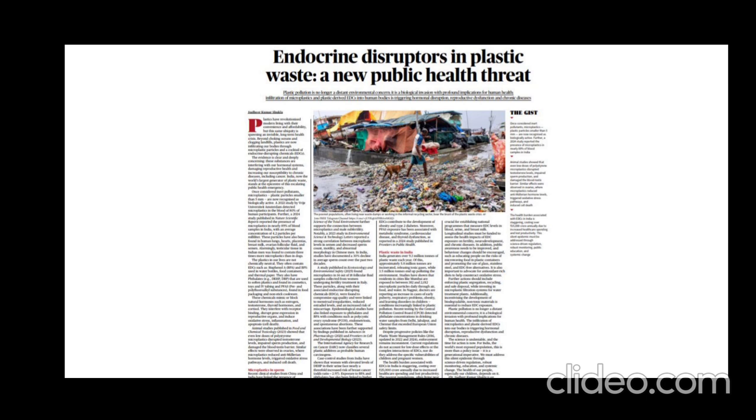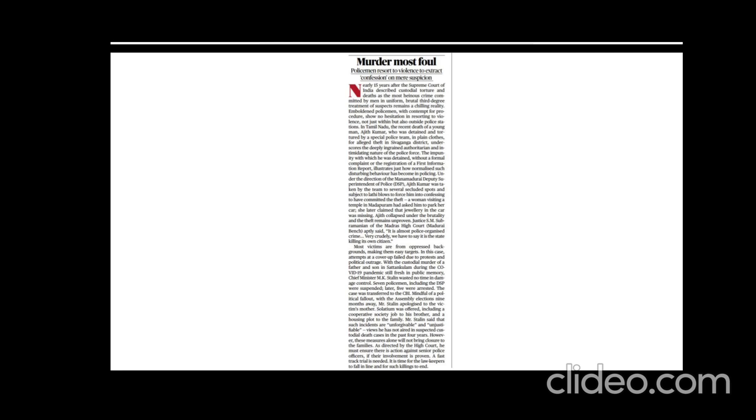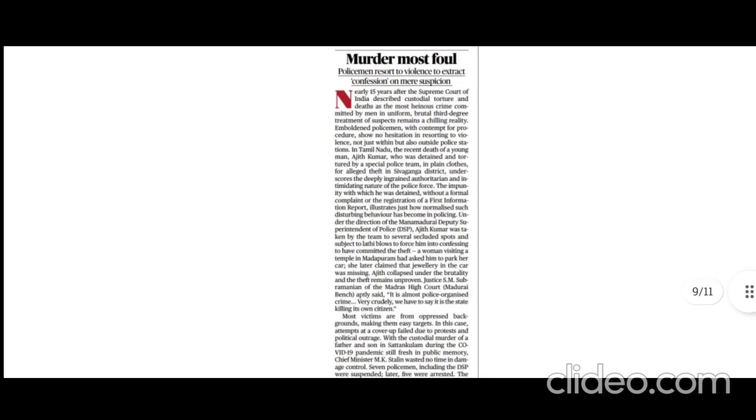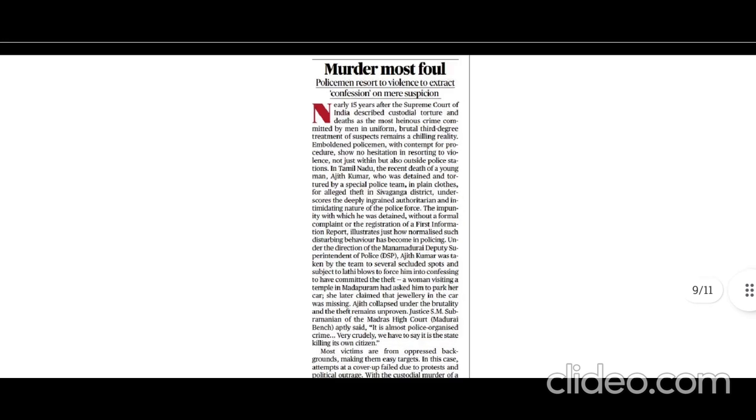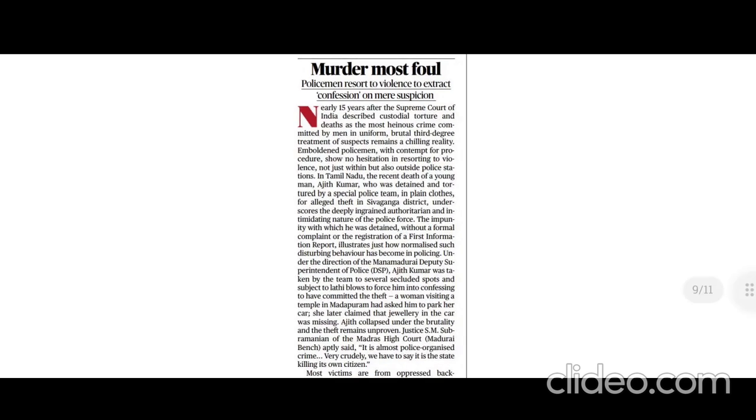Next, the cost due to plastic. So please go through the article, and also please make your own notes, because it is a very relevant problem in today's society, especially in India. So it is necessary to have prepared notes on this, not only from a UPSC point of view, but also from a general perspective as well.